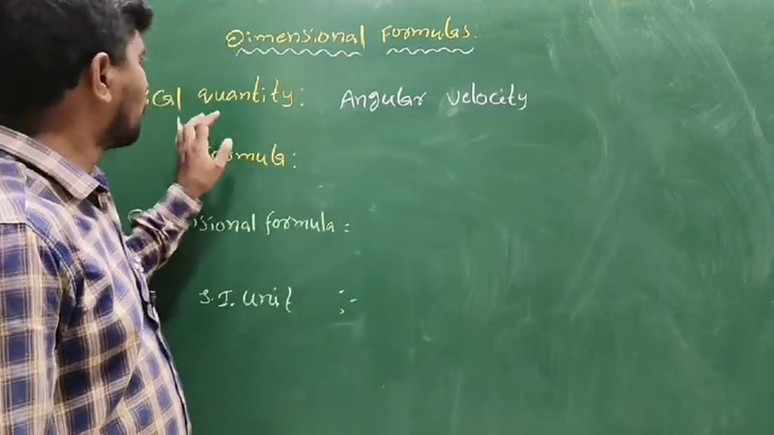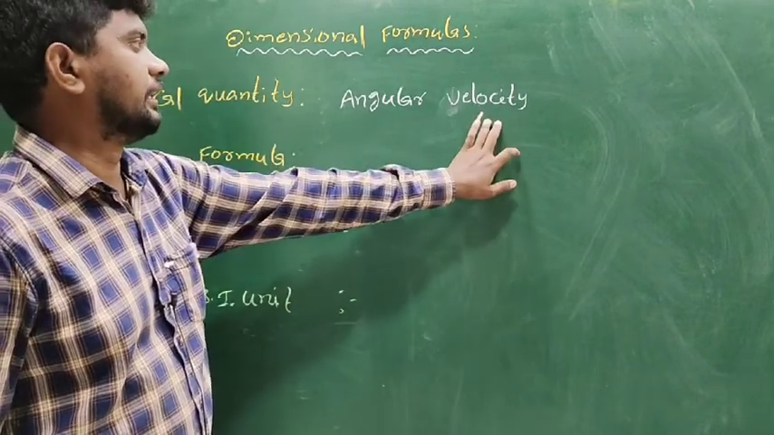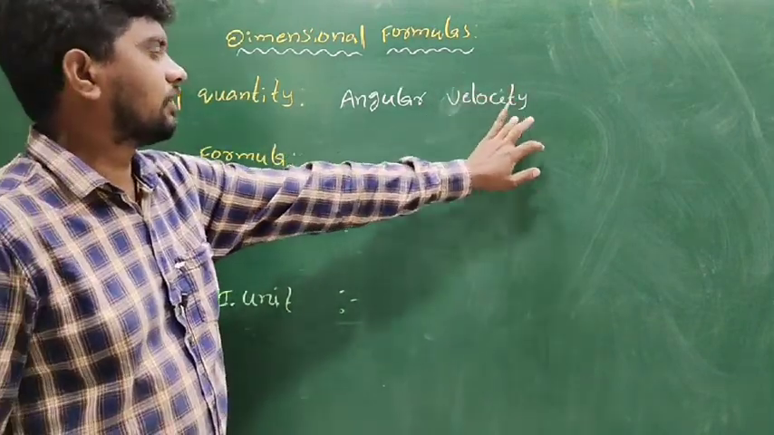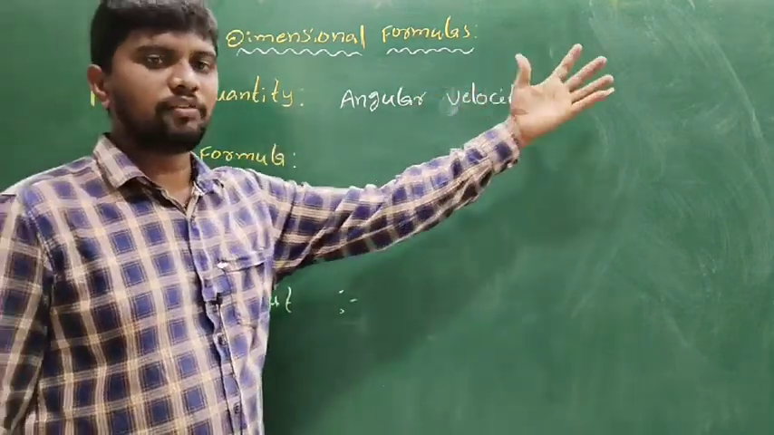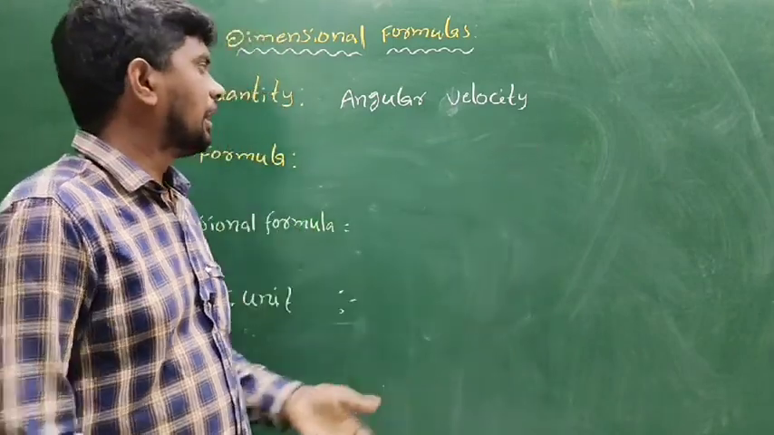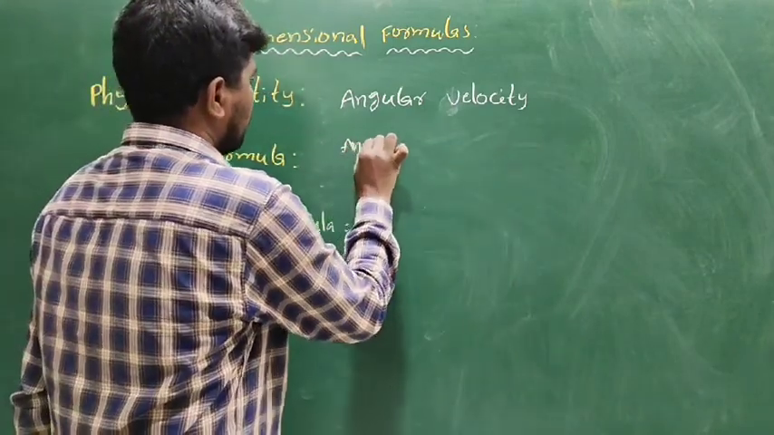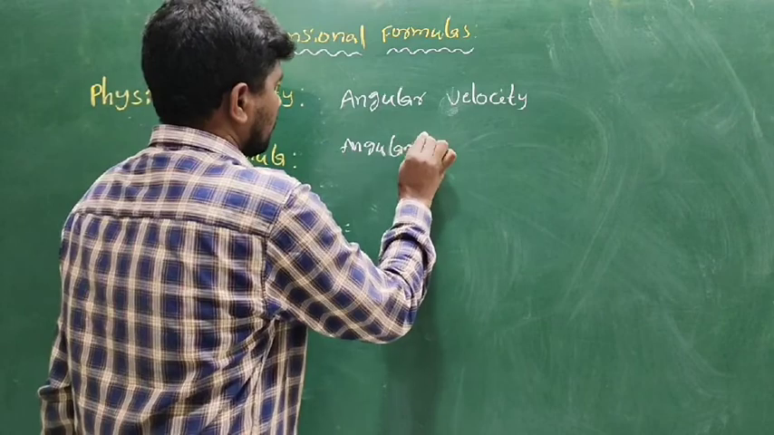The next physical quantity is angular velocity. What is the definition of angular velocity? The rate of change of angular displacement is called angular velocity.